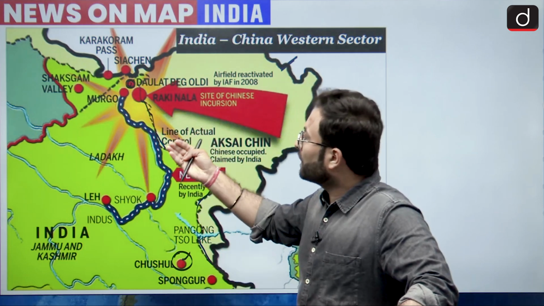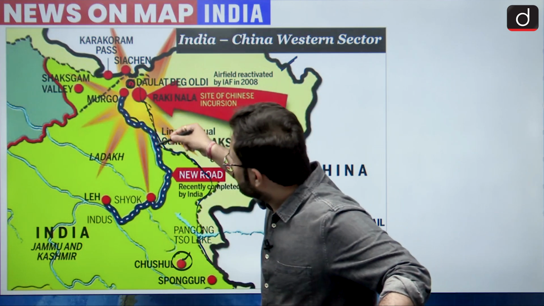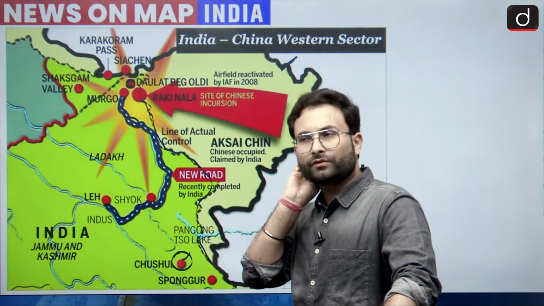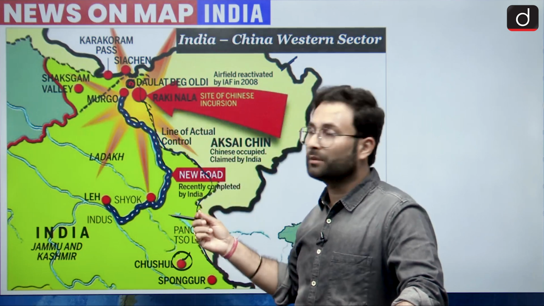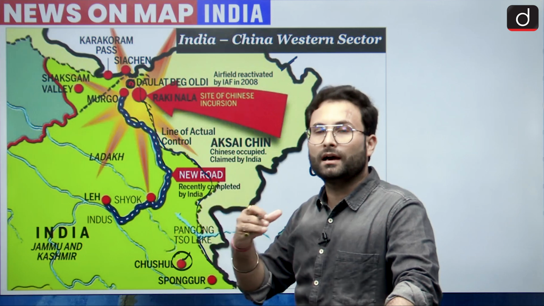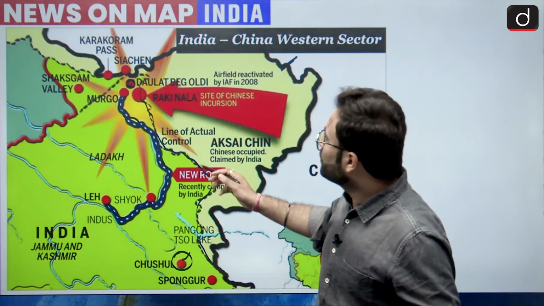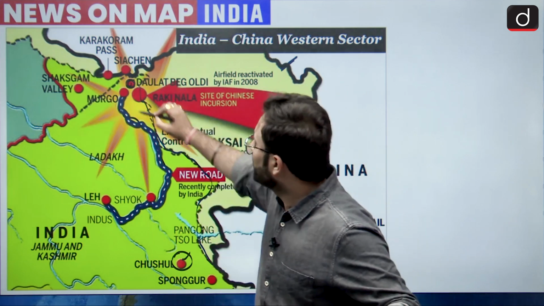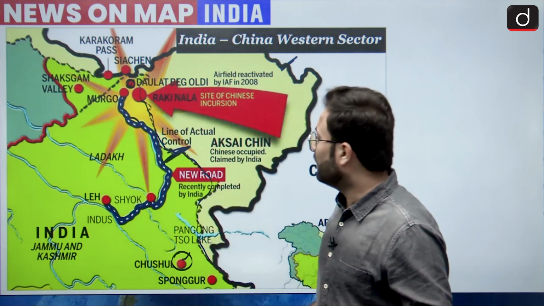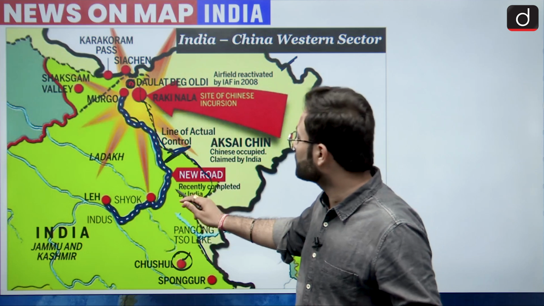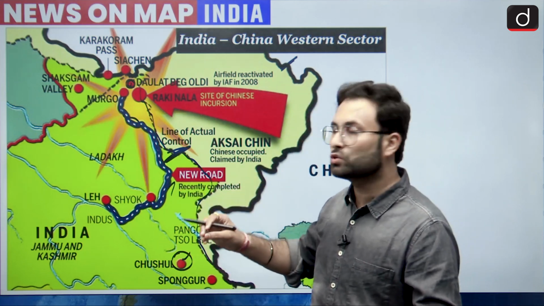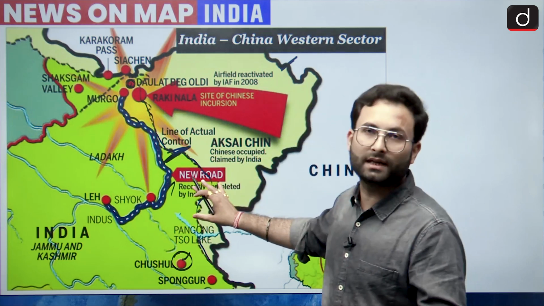Now when we are talking about this particular road, here you can say India is actually developing infrastructure. Both countries, China and India, both of them are trying to develop infrastructure over there. But the thing is, because of this infrastructure which we are building, China has problems with it, and that is why you must have heard about Daulat Beg Oldie, and then this issue of Galwan somewhere here. Then there is this Hot Springs area over here. So all these areas are having these issues, and they are all in the vicinity of LAC, okay.